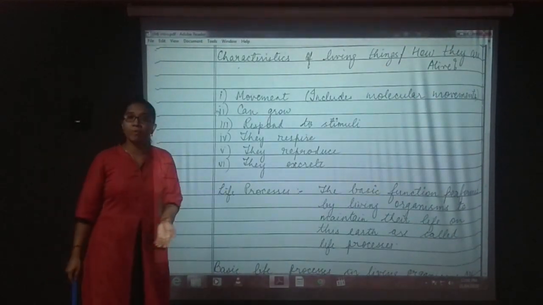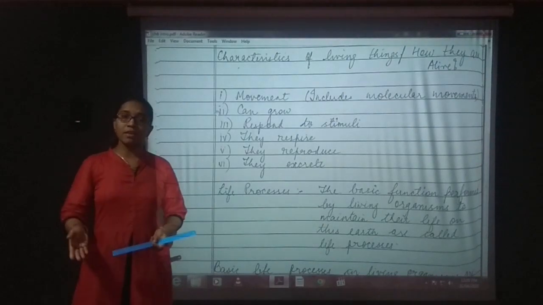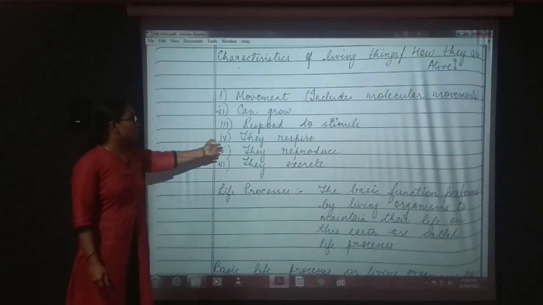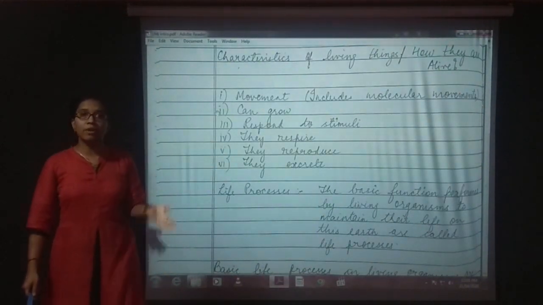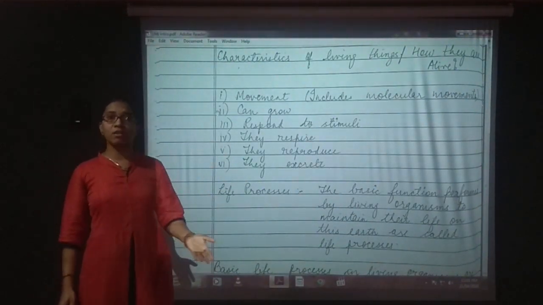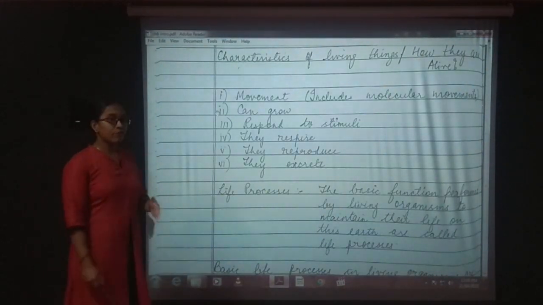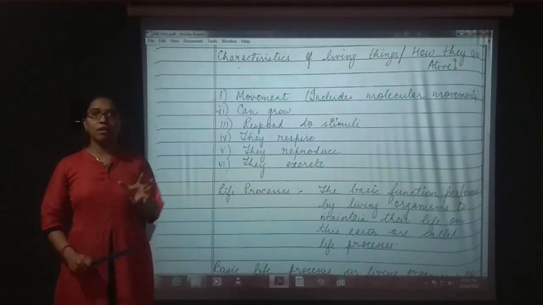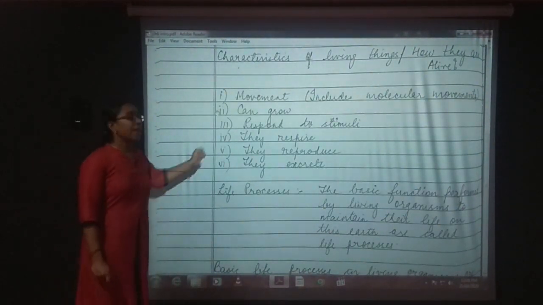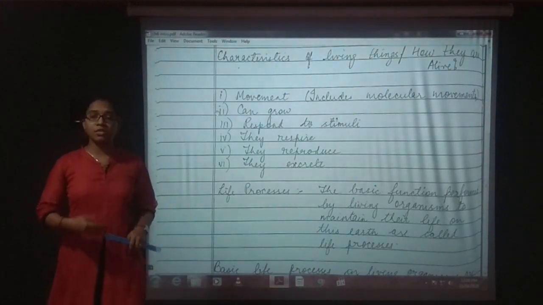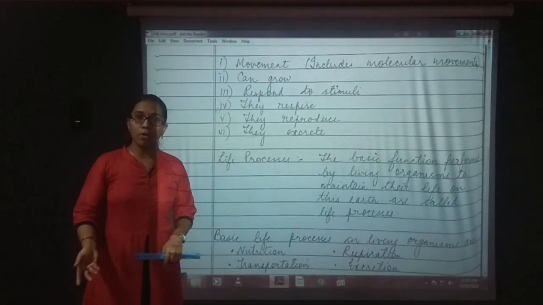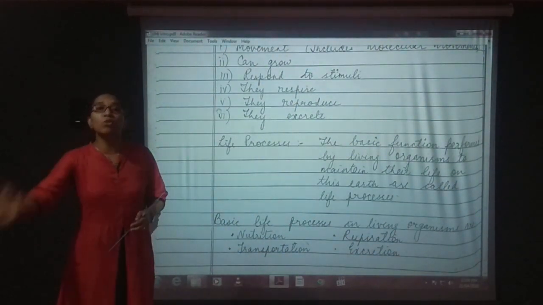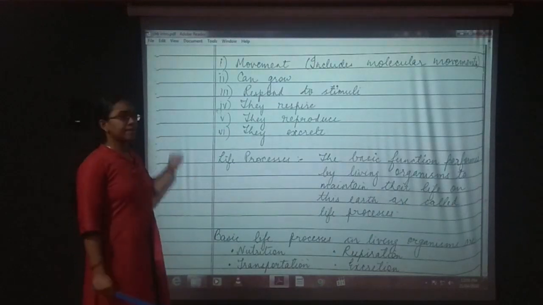Next, they reproduce. Reproduce means generation of one organism from the previous organism. That is known as reproduction. And about this reproduction, we have learned in 8th standard reproduction in humans and in other microorganisms. We have already learned the different modes of reproduction, sexual reproduction, asexual reproduction, in the previous classes. They excrete. Excrete means the waste materials from the body are removed out of the body. Whatever material that is not needed inside the body, our body needs to remove it. That process is known as excretion.